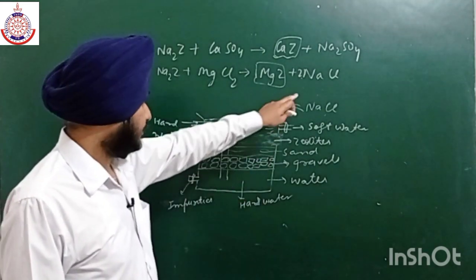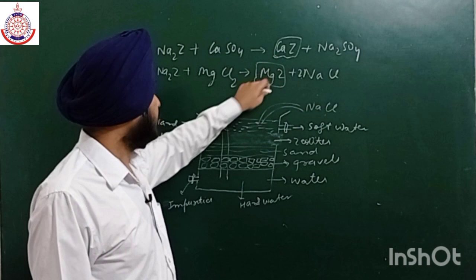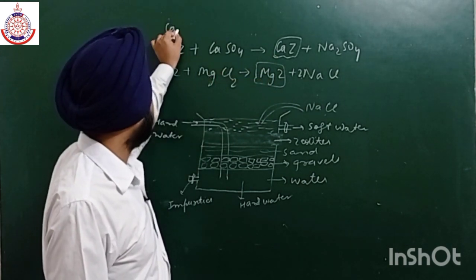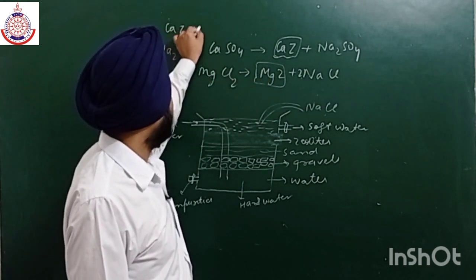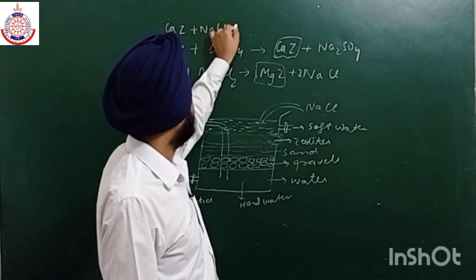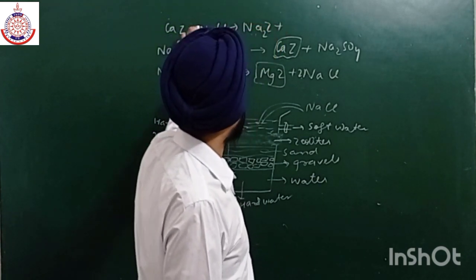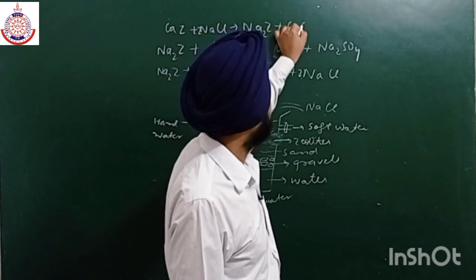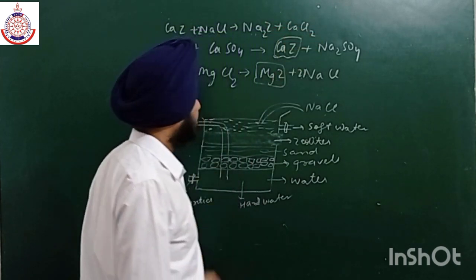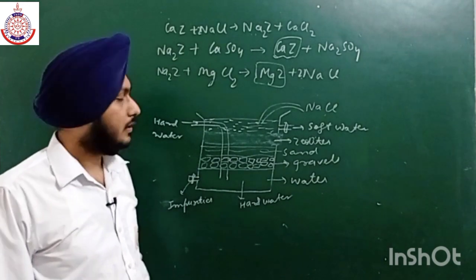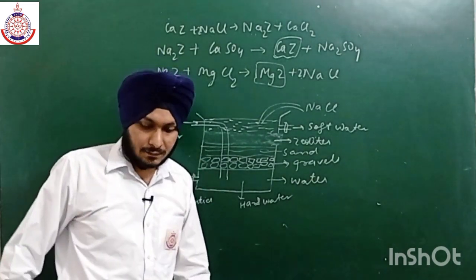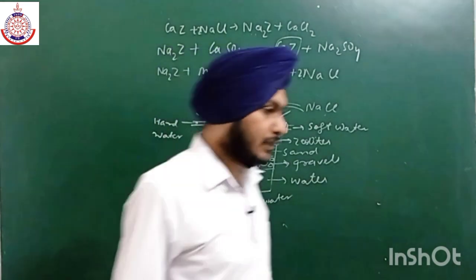Now by reacting these with NaOH, like we have CaZ plus NaCl, again we will get Na2Z plus CaCl2 will leave. So we can easily recover the zeolites. So this is the first method. Now this is quite an efficient method.